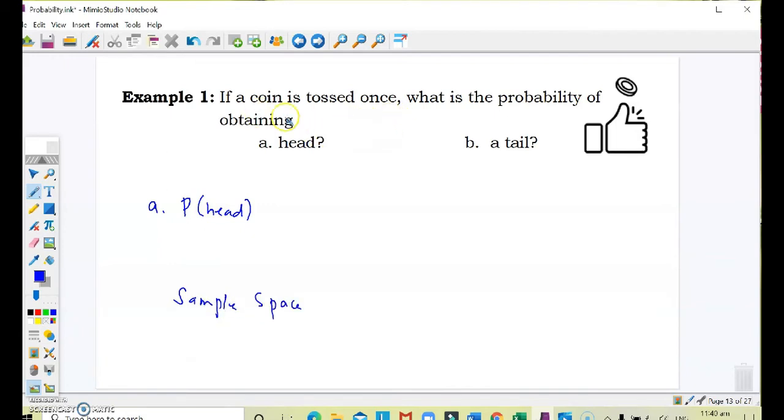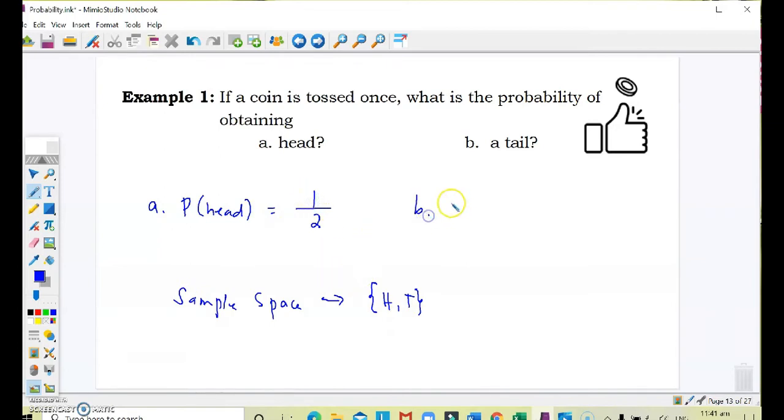If a coin is tossed once, therefore, the sample space is getting a head or a tail. So there are 2 outcomes, therefore the denominator would be 2. We had this earlier, but I need to make you understand what probability is all about. Out of the 2, there's only 1 chance that it will be head, so the probability of getting a head when a coin is tossed is 1/2.